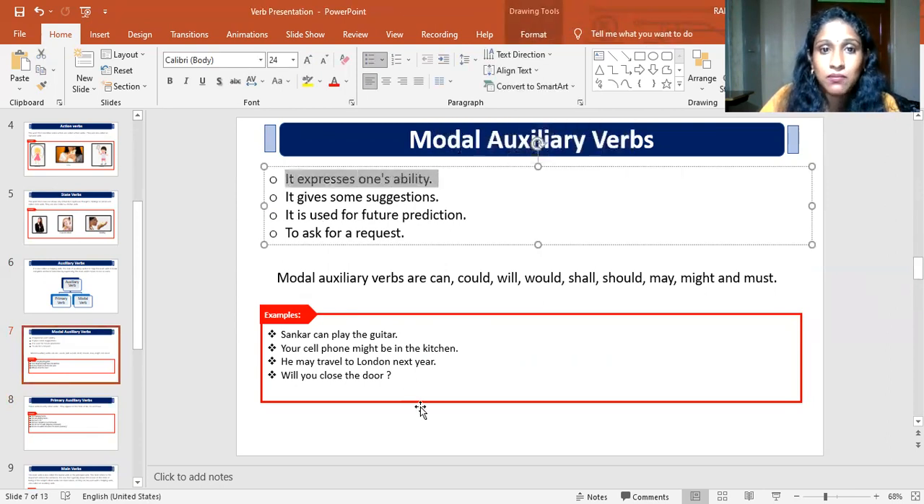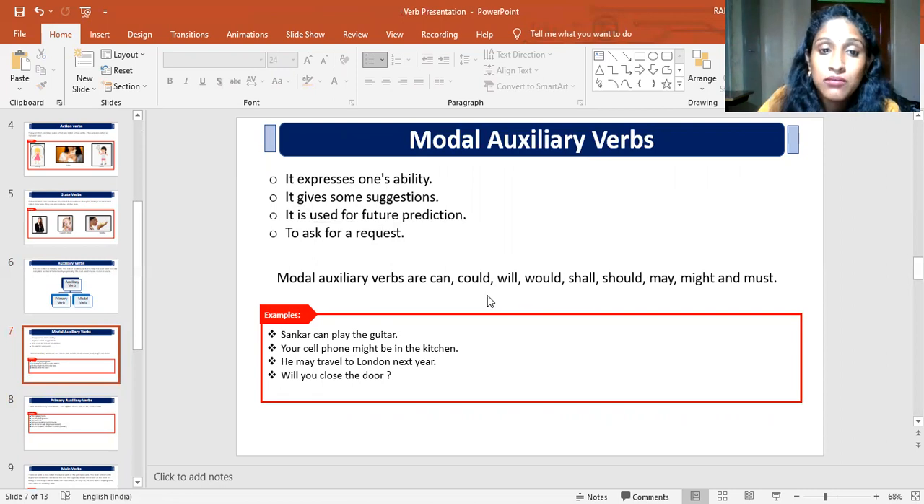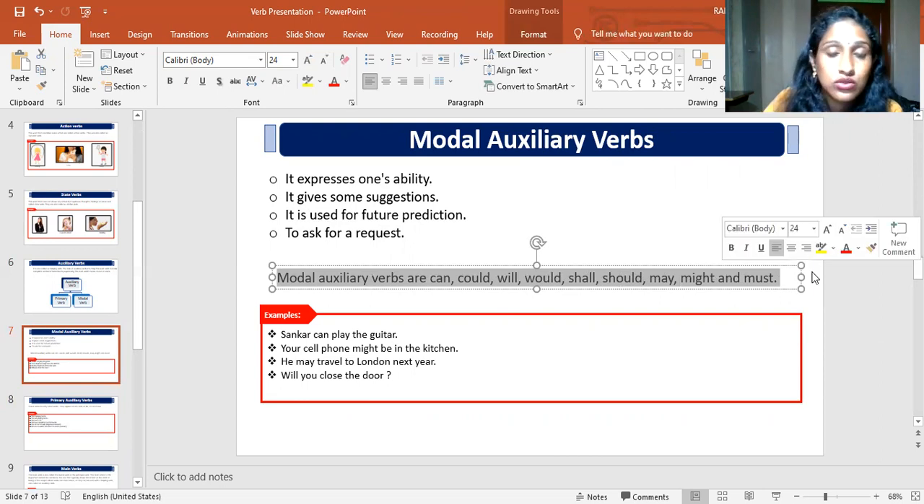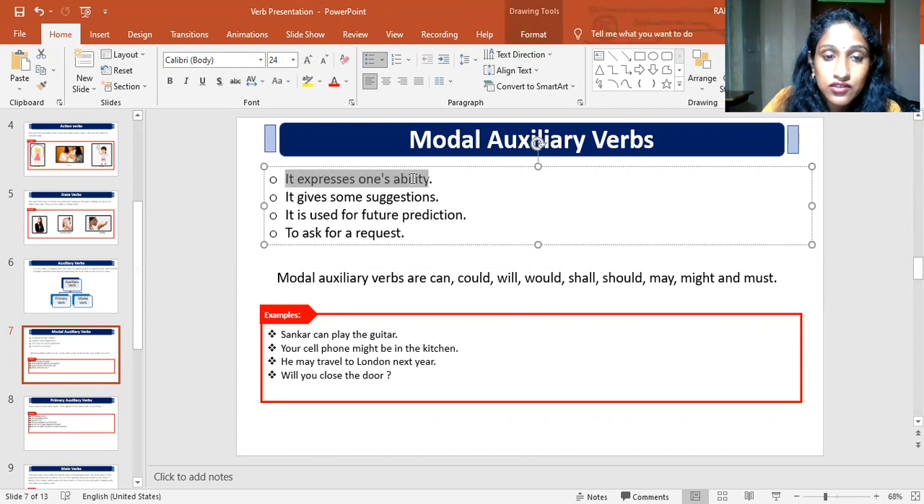it expresses one's ability. It gives some suggestions. It is used for future prediction. It asks for a request. Let me explain one by one. Before that, let me tell you what modal auxiliary verbs are. Modal auxiliary verbs are can, could, will, would, shall, should, may, might, and must. If you see this first point, it expresses one's ability.